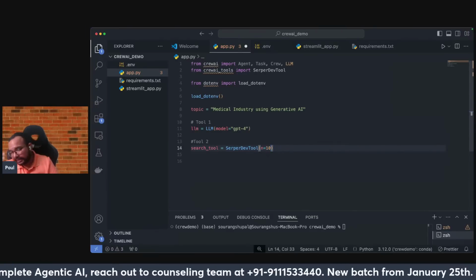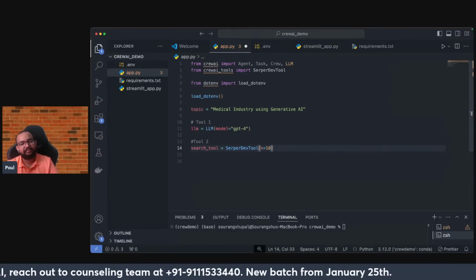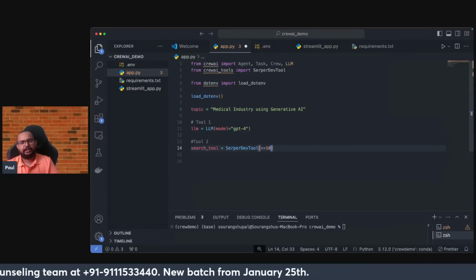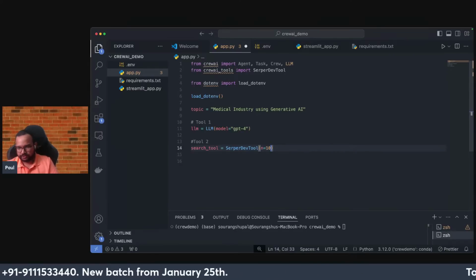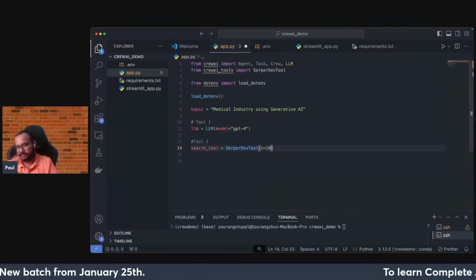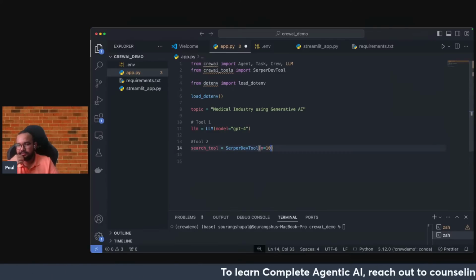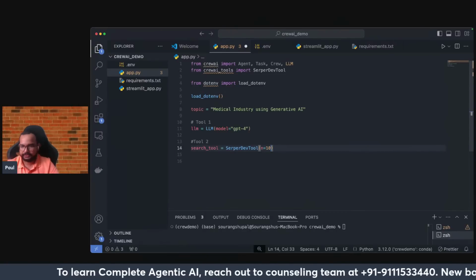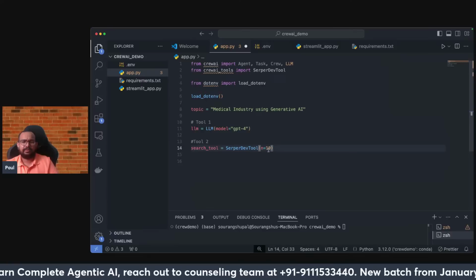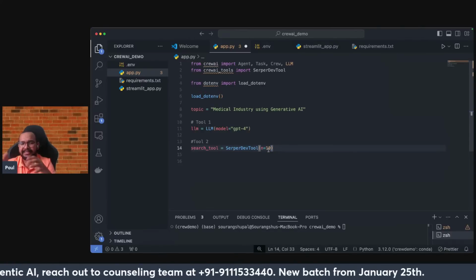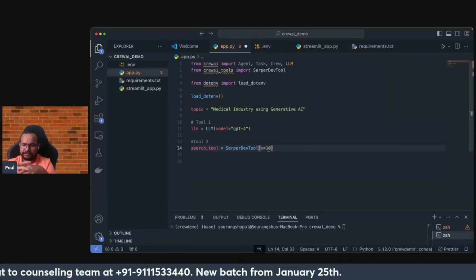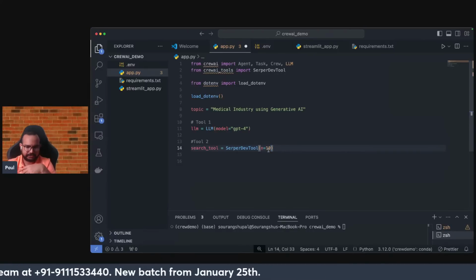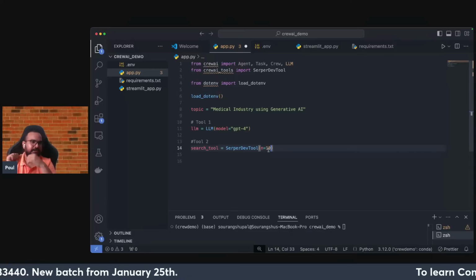I can give it any number of search results, like I can make it 50, 60. But don't give a lot in one shot. Rather, try to run it in a loop and then add to it; that's a better approach. There should not be any timeout issues, so that's why I always go with lower numbers. But right now, to do research, I need multiple types of sources, so at least for now I've given 10 sources. You can change this number.